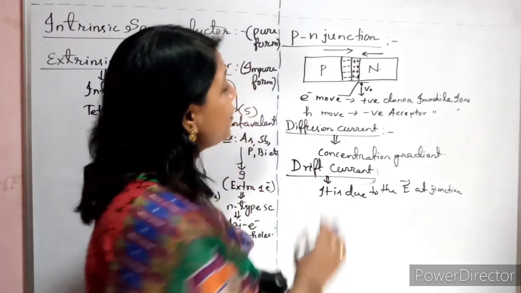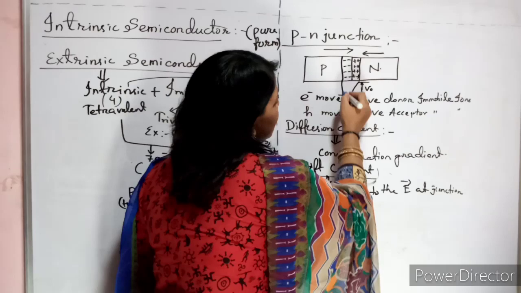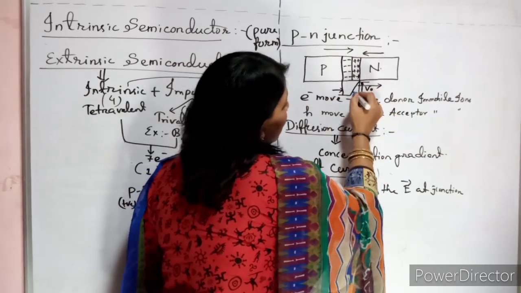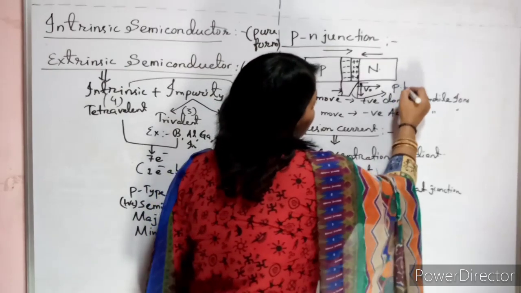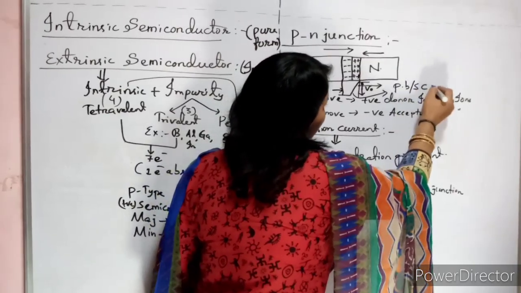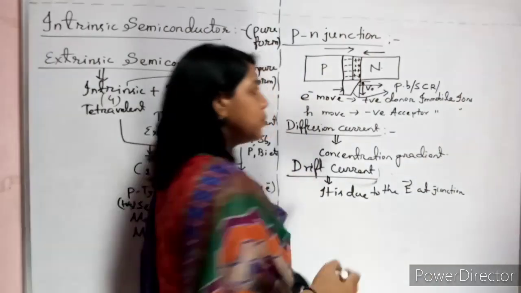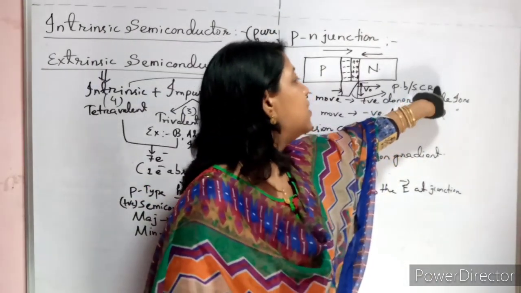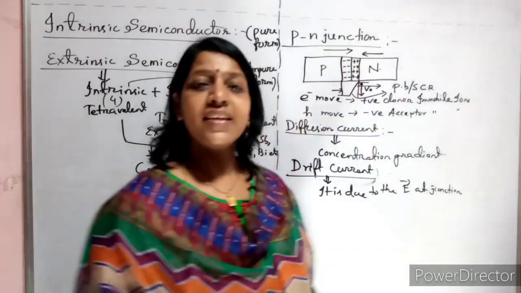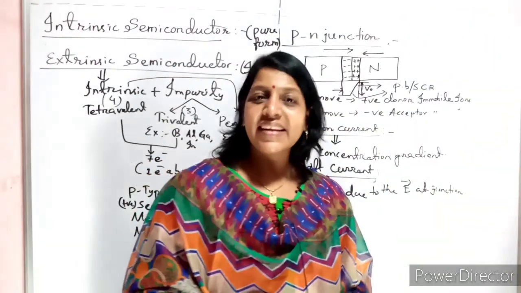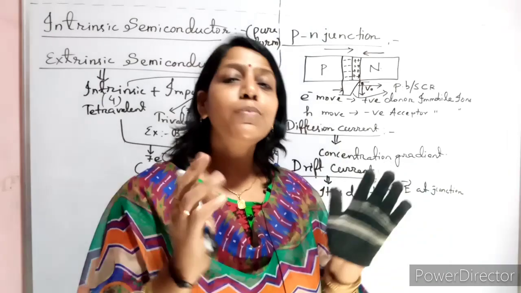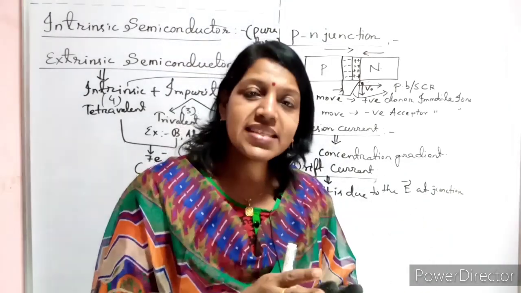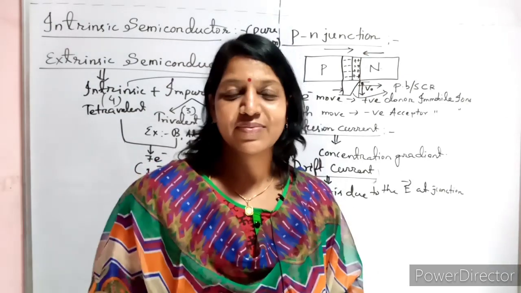Clear? Now you can find this gap in between. What is this gap? It is called the potential barrier or space charge region, SCR. So what is the potential barrier? A barrier created due to the accumulation of charges from P and N side at the point of the junction. Okay.